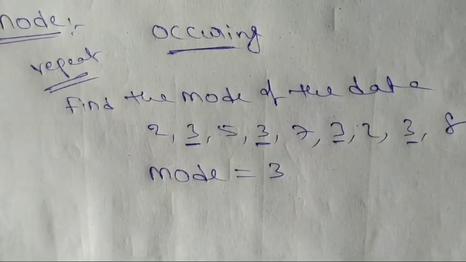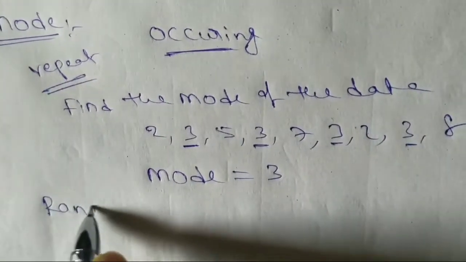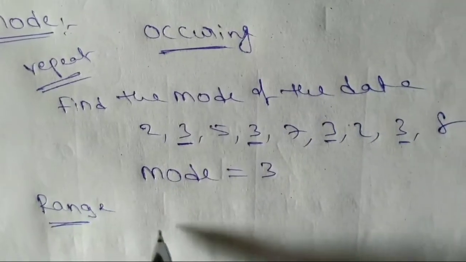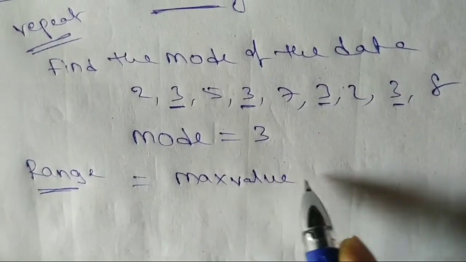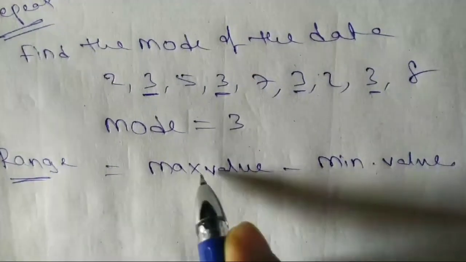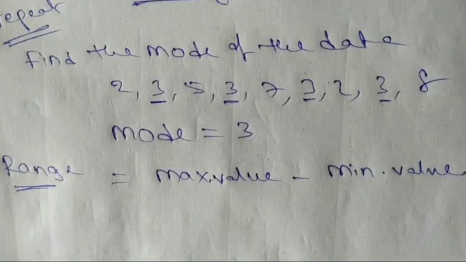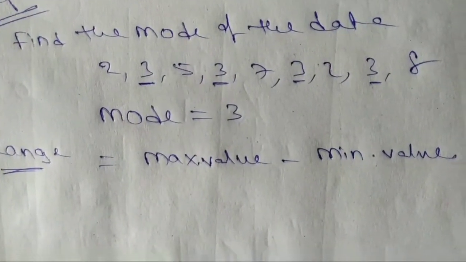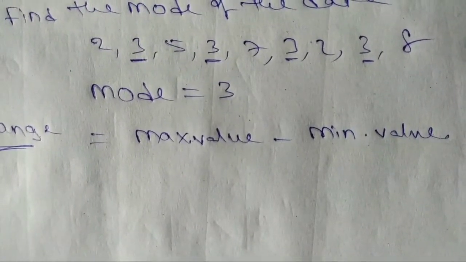Okay, and one more concept here, range. Range means maximum value minus minimum value of the given data. Maximum value minus minimum value, that is called range. It is not a central tendency value. Your mean, median, mode are called central tendency values. Okay, next we are discussing grouped data.